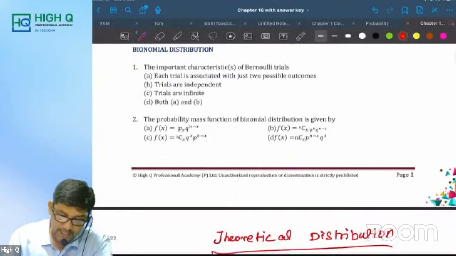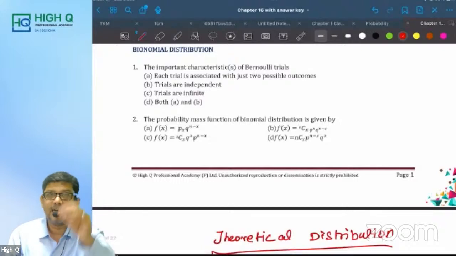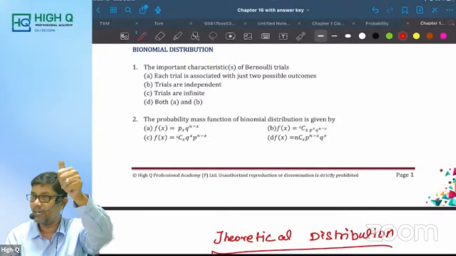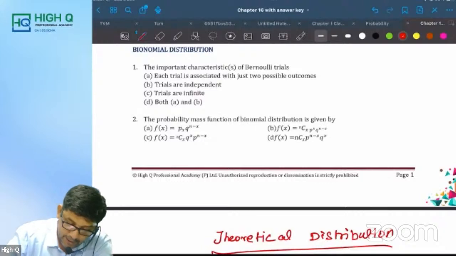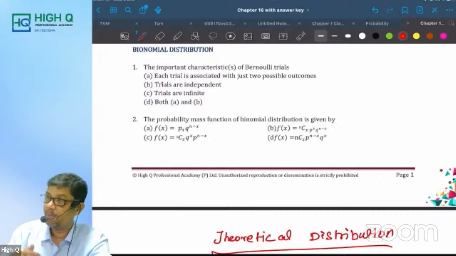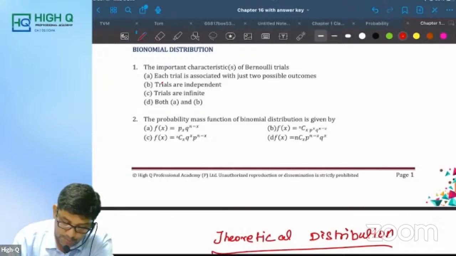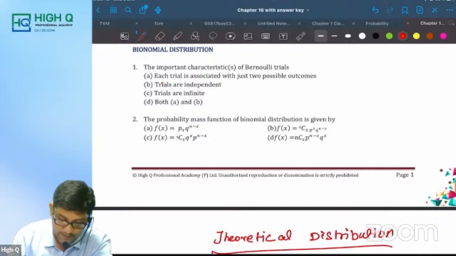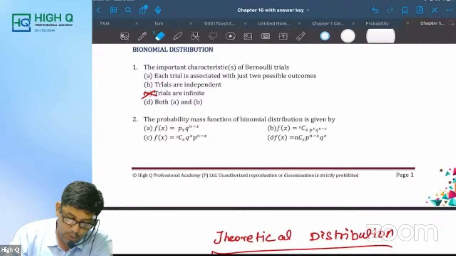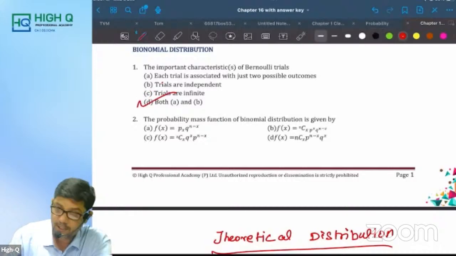The important characteristic of Bernoulli trial. See, other name of binomial distribution is Bernoulli trial. Don't get confused. What is the important characteristic? Each trial is associated with just two possible outcomes. Sir, can we mark directly? Don't, because there is one more option. Both are there, so let us wait. What is option B? Trials are independent. Of course. Trials are infinite? No. Trials are finite. But A and B both are possible. What is your answer? D.